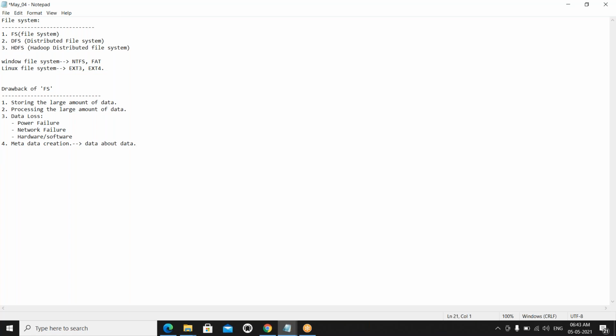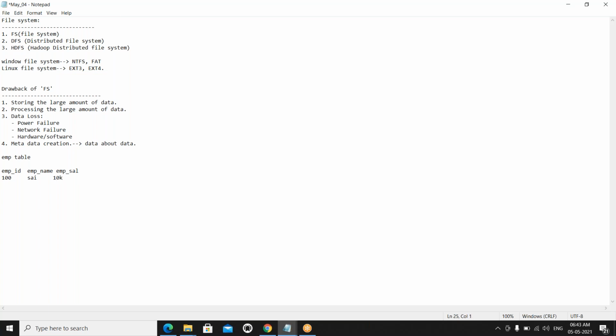Just assume you have one table, the employee table. The employee table has some columns: employee ID, employee name, and employee salary. These are all the columns, and it has some data. ID is 100, name is Sai, and salary is 10K.